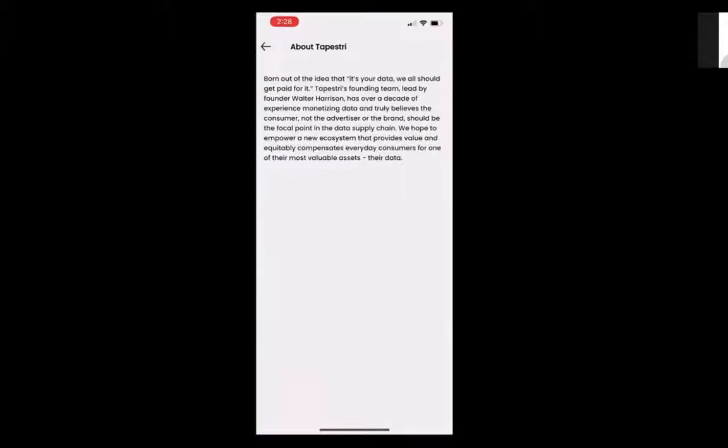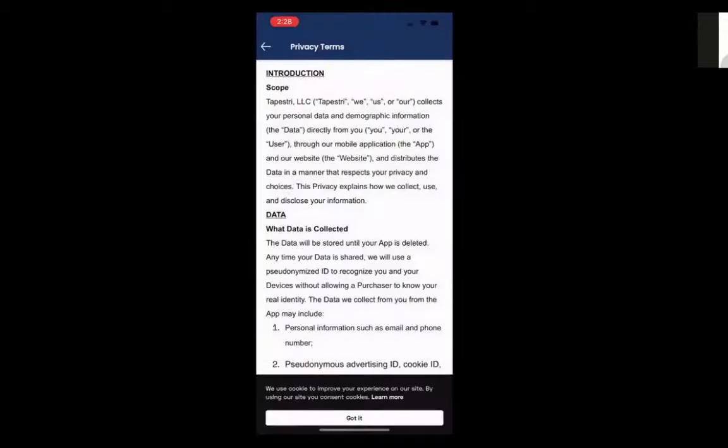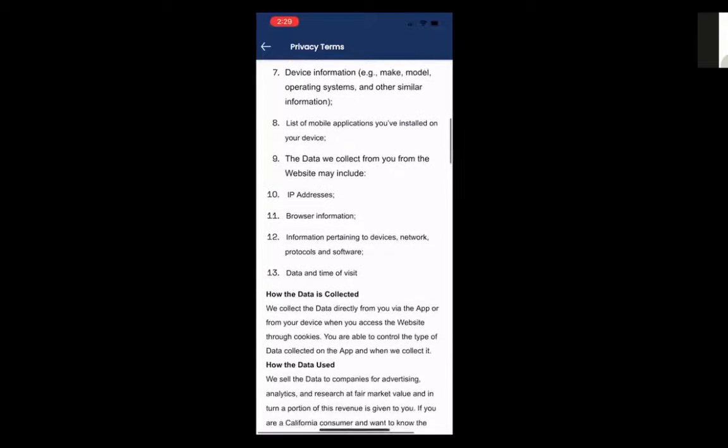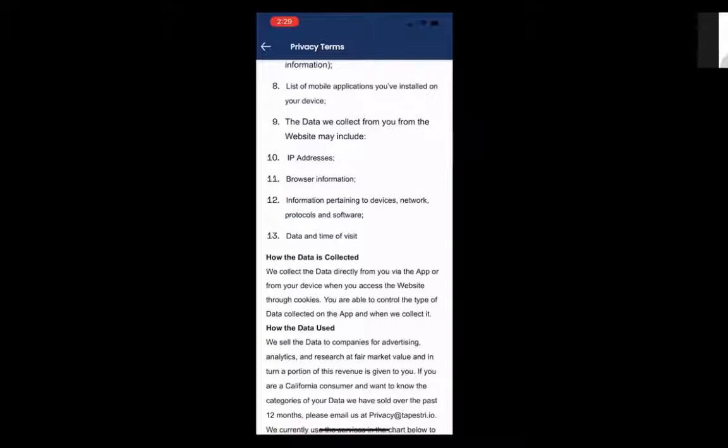You can learn more about Tapestry, which is there. Our privacy terms are all here, so you understand what we collect, how we collect it. There's a cookie notice there you can agree to. We're trying to be as transparent as possible. Now, if you were to go to the weather app, by the way, and look at their privacy terms, read their terms of service, you'll see, and I don't want to pick on IBM or the Weather Channel, any other app that's primarily taking on location data, you'll start seeing in fine print that these apps are now sharing your data with third parties, right?